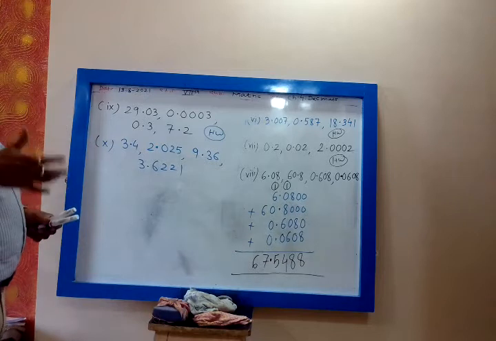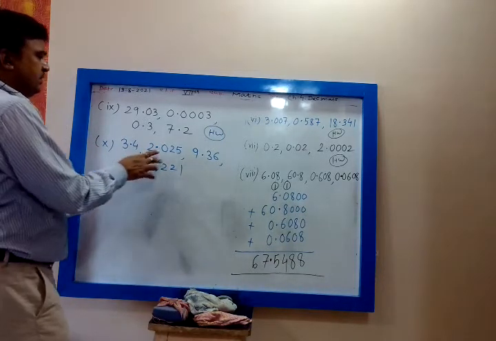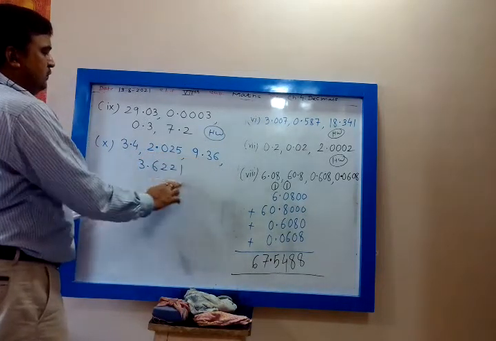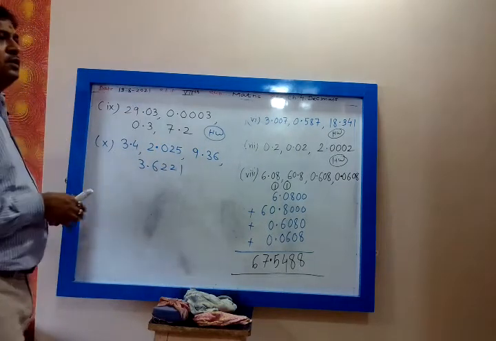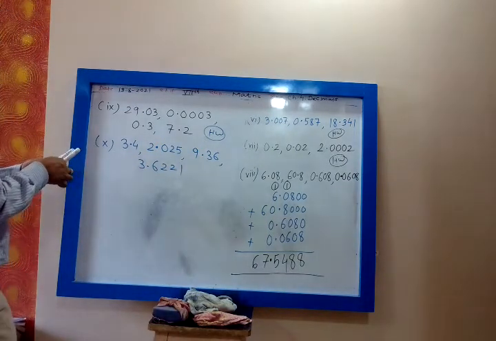First you convert them into like decimals. The digits after the decimal are 1, 3, 2, 4. Which is maximum? 4. So you make all of them 4 digits.